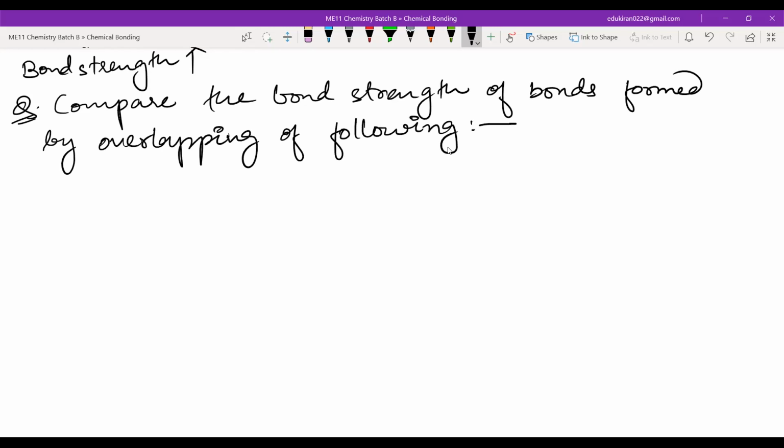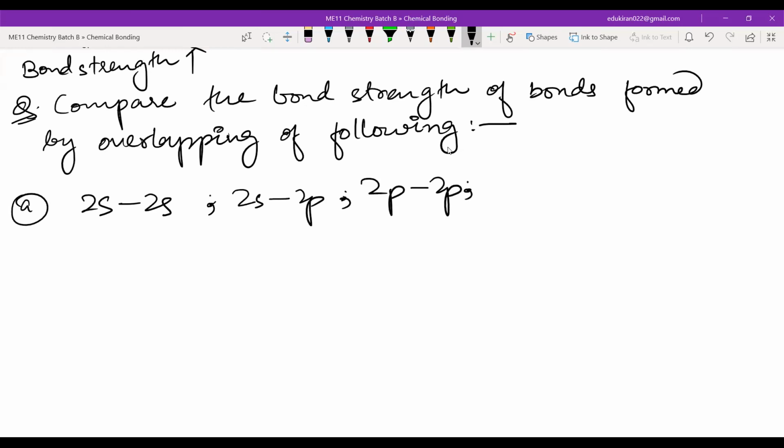So you have to compare 2s 2s, 2s 2p, 2p 2p. Then you will have 1s 1s. So first you will categorize them.